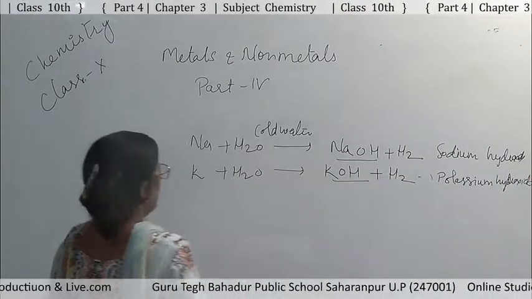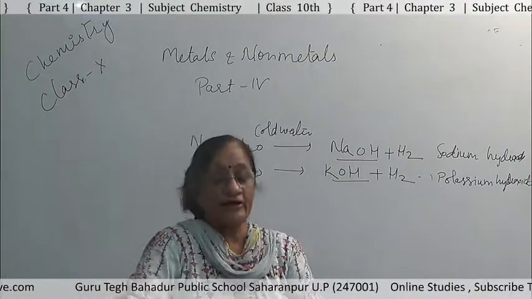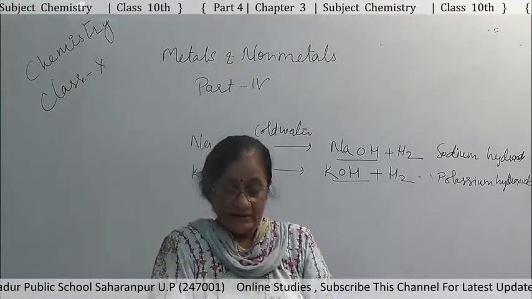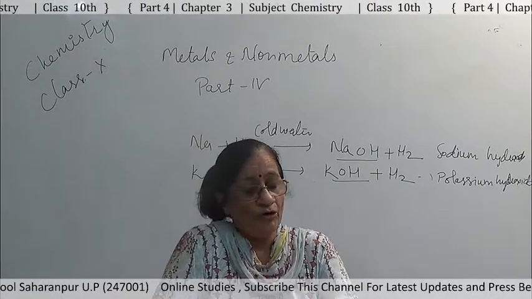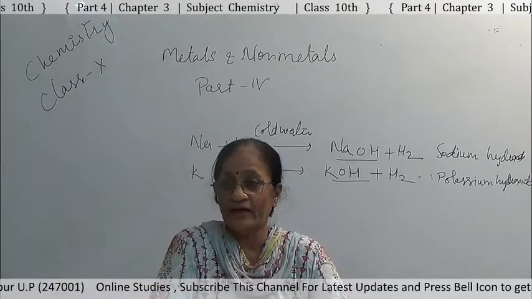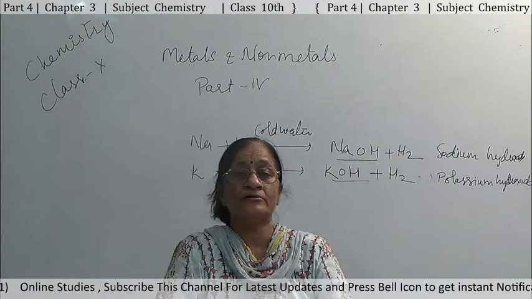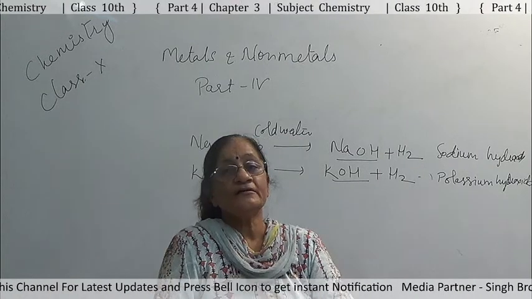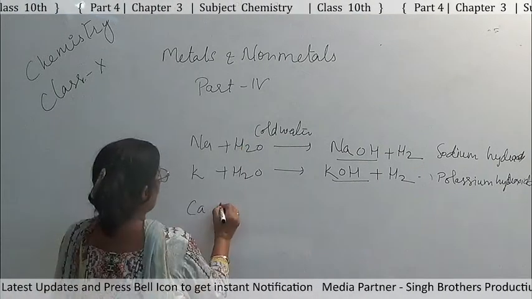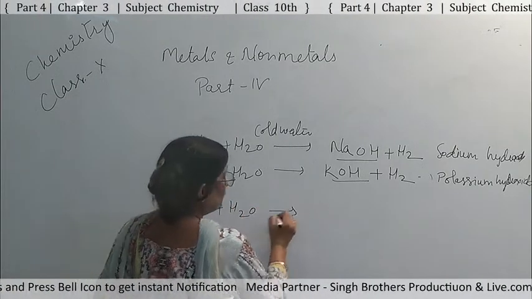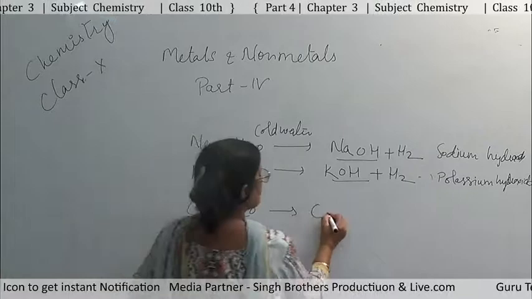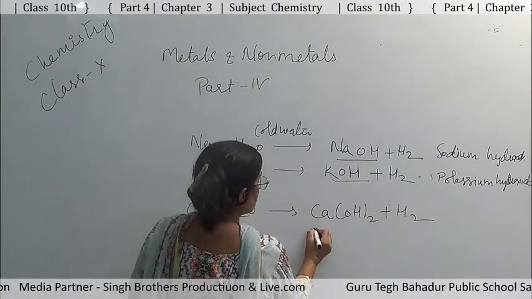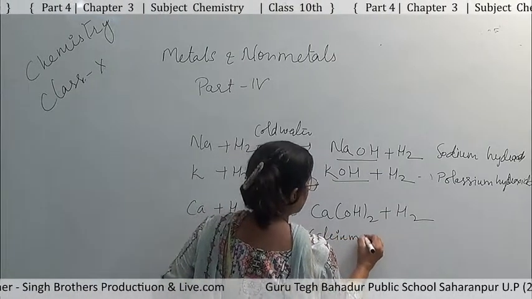So, sodium and potassium both react with cold water, and in this case the reaction is very violent and exothermic, meaning a lot of energy is produced. Besides that, calcium also reacts with cold water and forms calcium hydroxide, Ca(OH)2, and hydrogen is released.